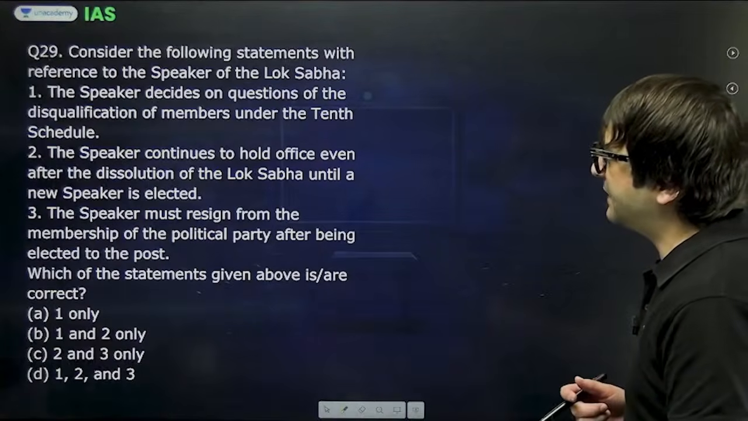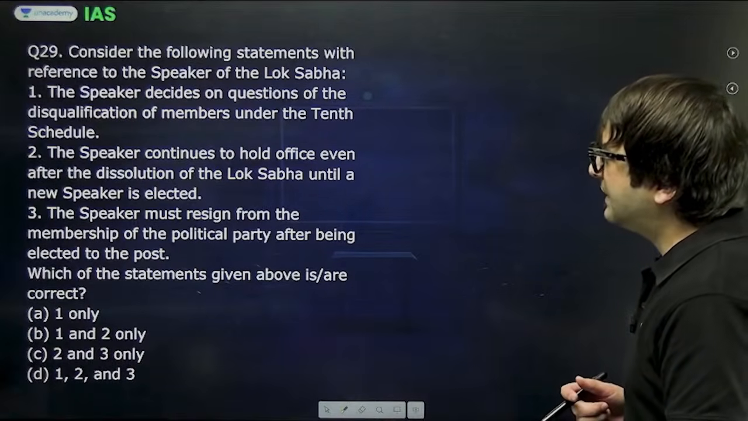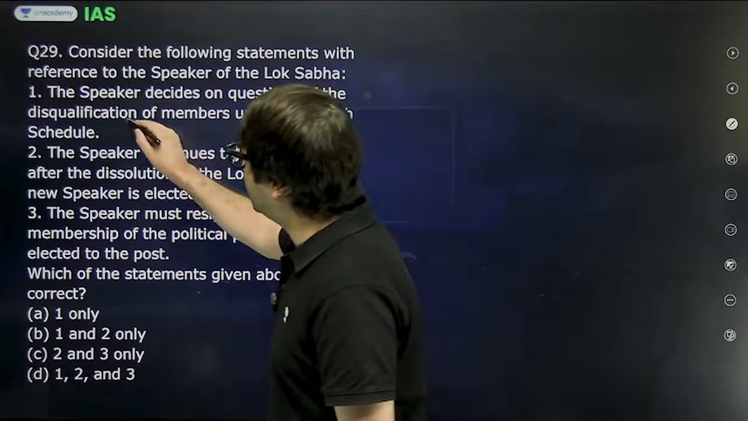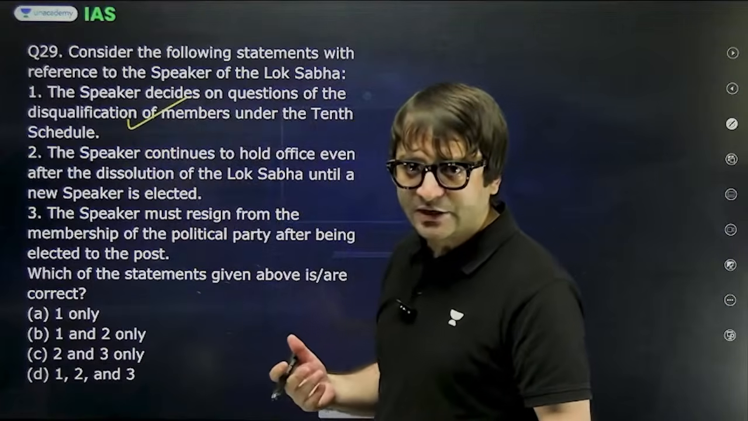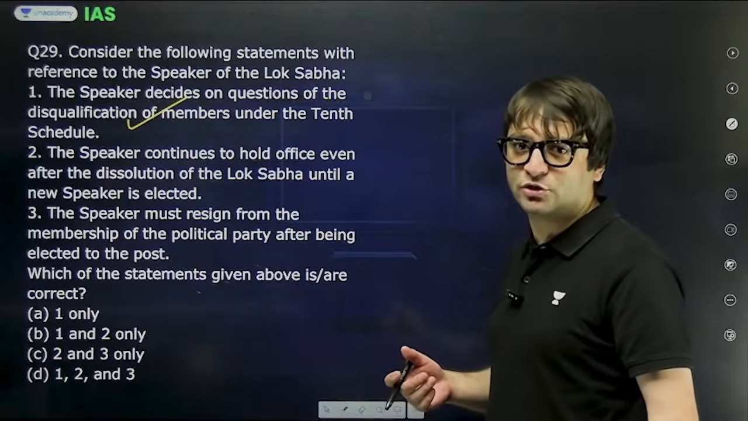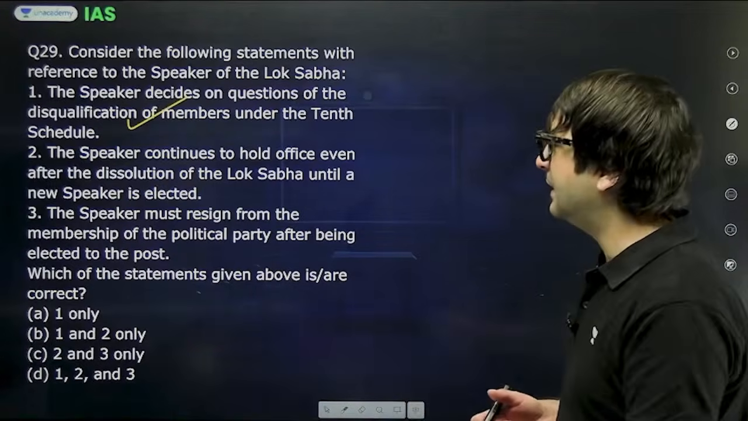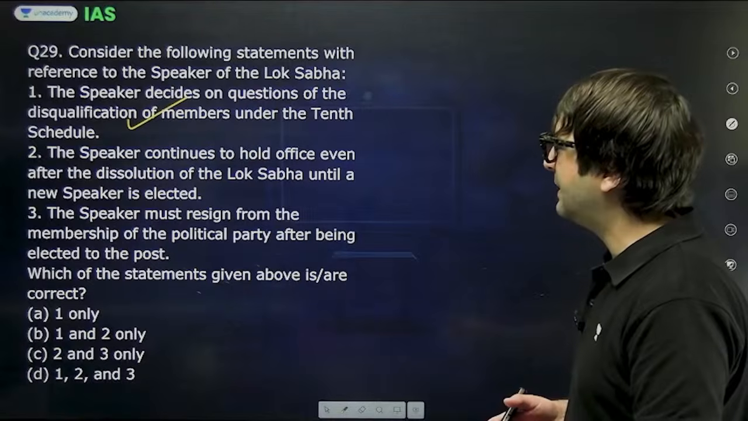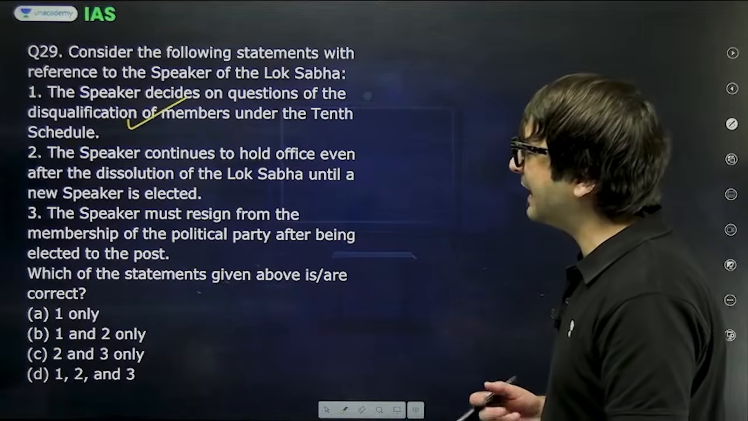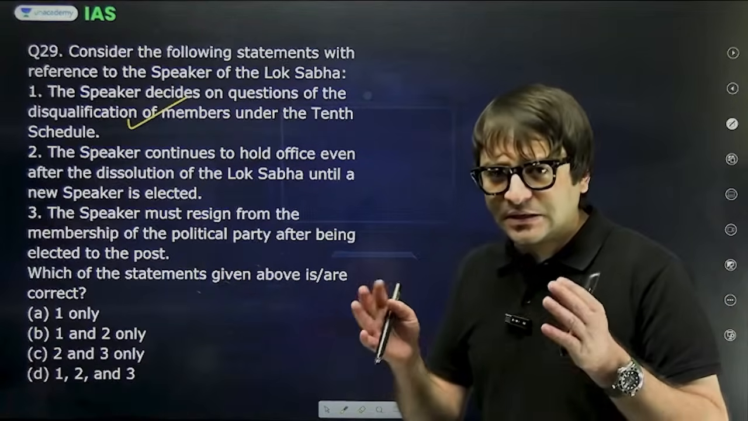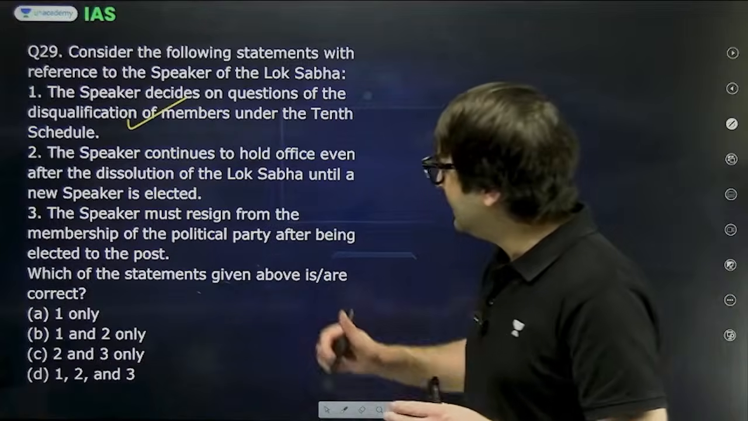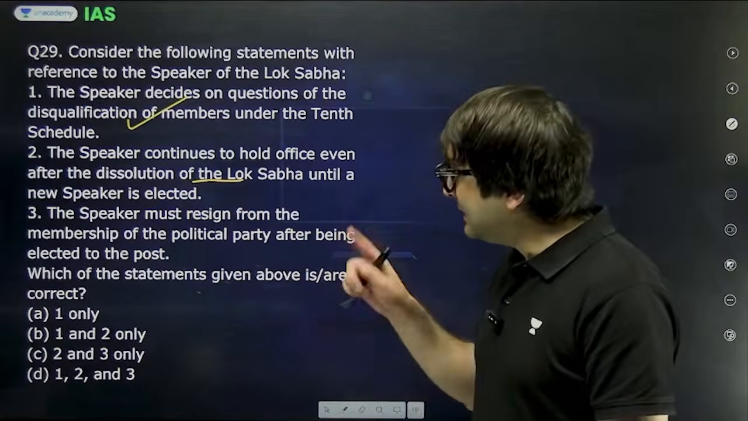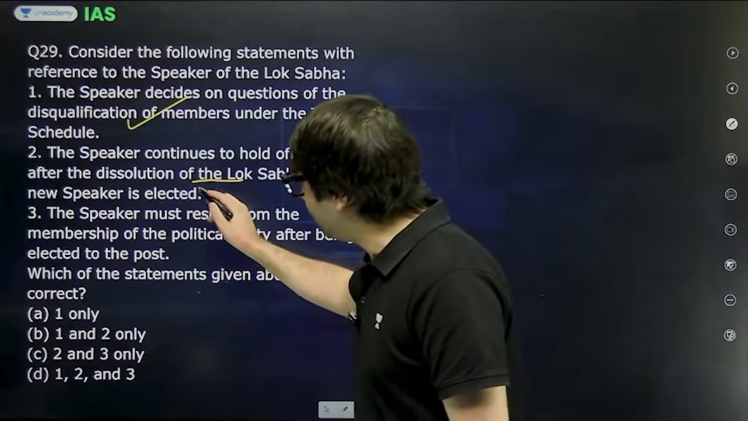Consider the following statements with reference to the Speaker of the Lok Sabha. The Speaker decides on the question of disqualification of members under the 10th schedule. Correct? Anti-defection law. Who has the power to disqualify a defector? Speaker. The Speaker continues to hold office even after the dissolution of Lok Sabha until a new Speaker is elected. This statement is incorrect.